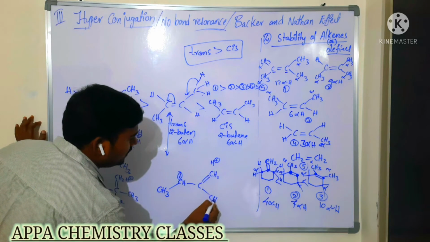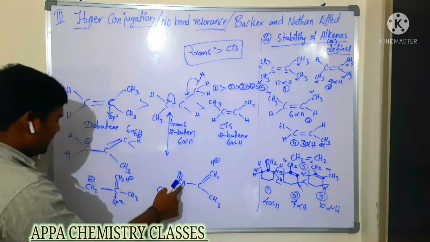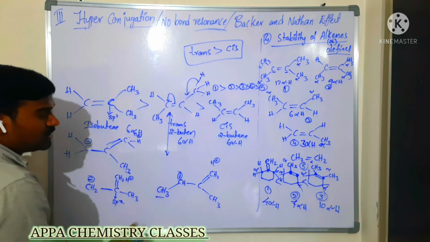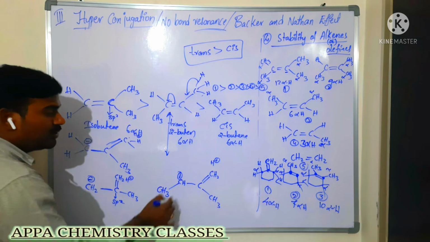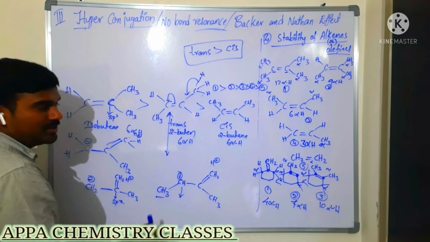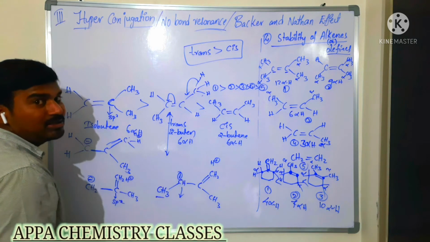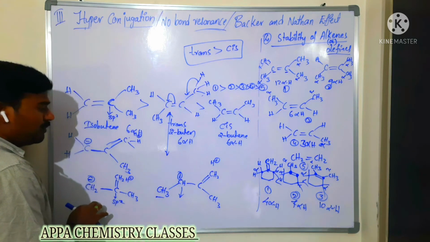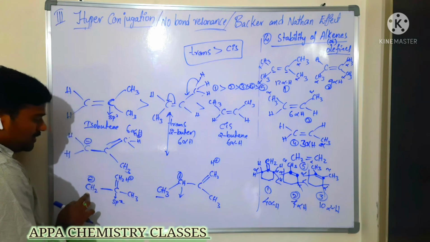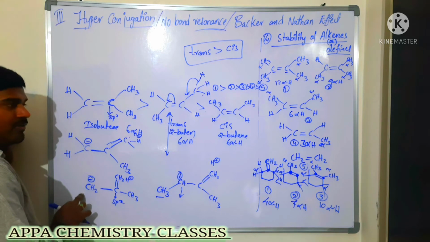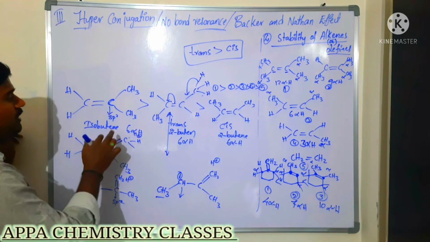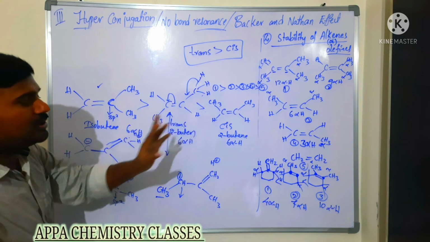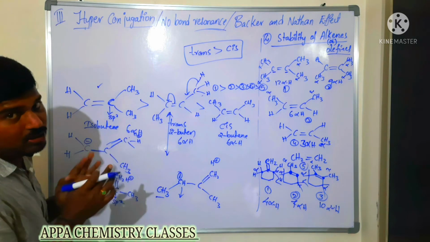Here CH3 is there. Now you see this CH carbon, the negative charge carbon, is attached with an electron releasing group, so it is destabilized. Is that clear, everyone? It is destabilized when compared to this one, because here the CH2 minus carbon does not have any electron releasing group. So for that reason, isobutene is always more stable than trans, and after that cis. Is that clear? Most important one.